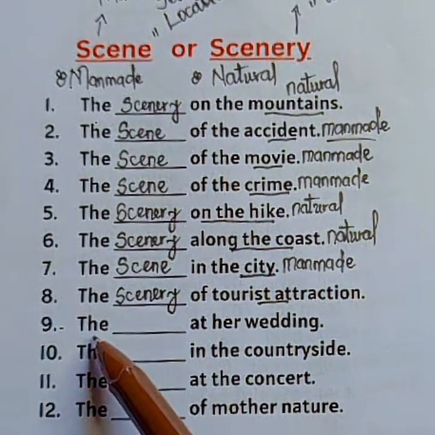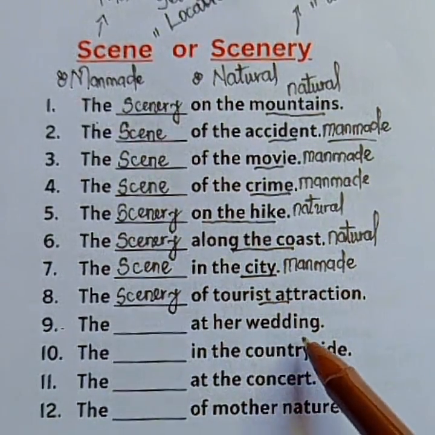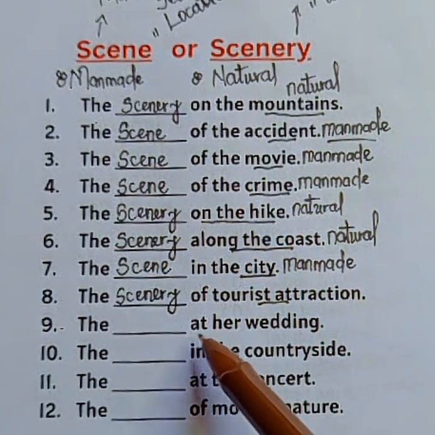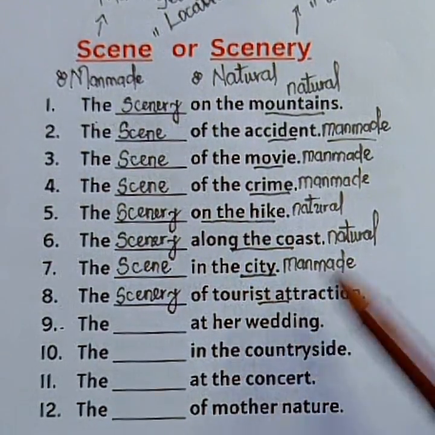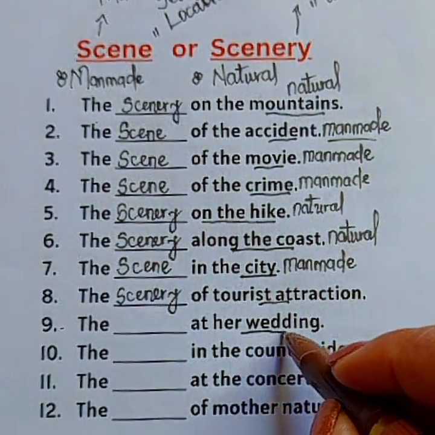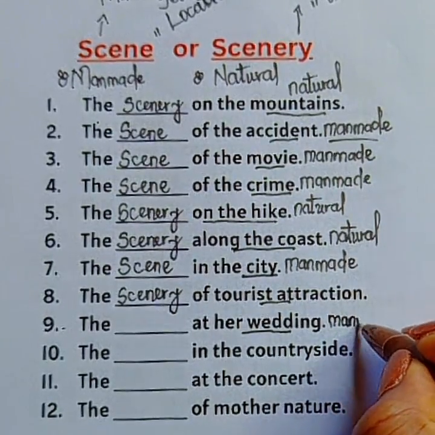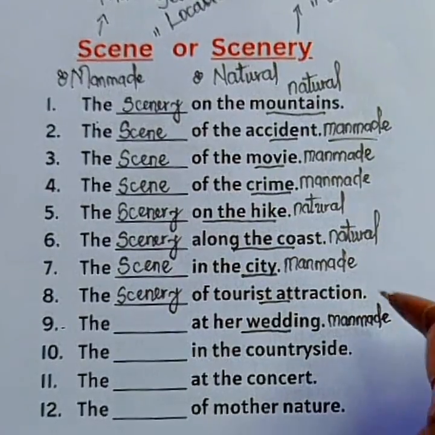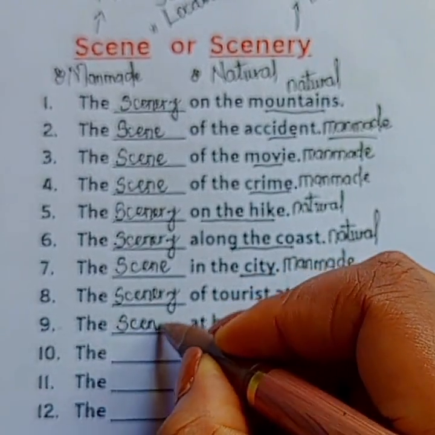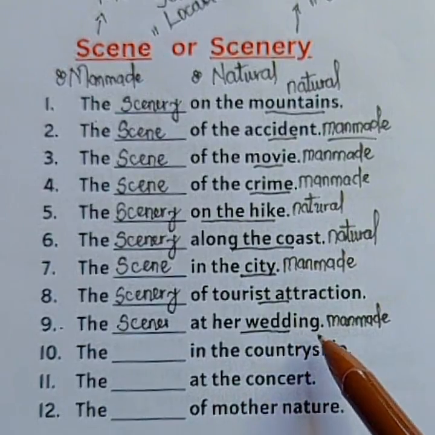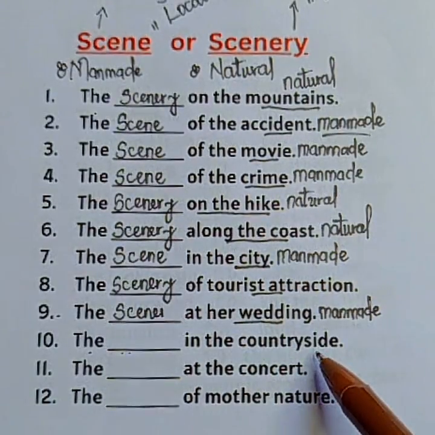Number 9, the blank at her wedding. Do we say the scene at her wedding or the scenery at her wedding? Okay. Her wedding is completely a man-made setting. Okay. Everything is made by man, right? So we say the scene at her wedding.